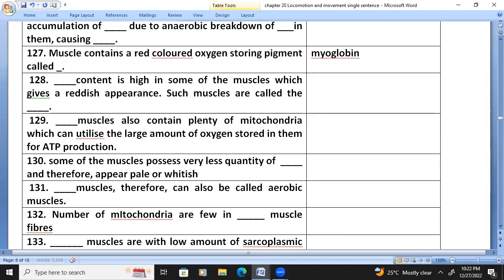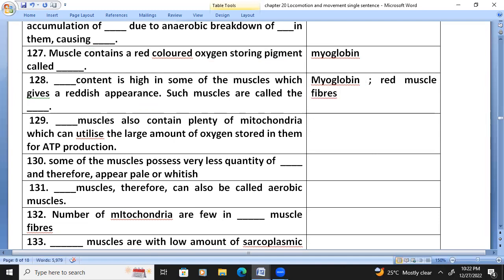Myoglobin content is high in some of the muscles, which gives a reddish appearance. Such muscles are called red muscle fibers.